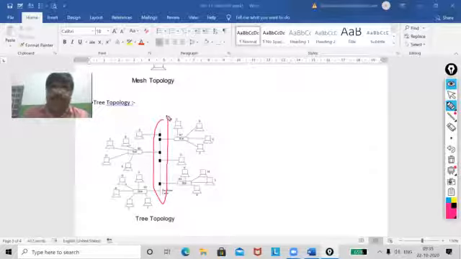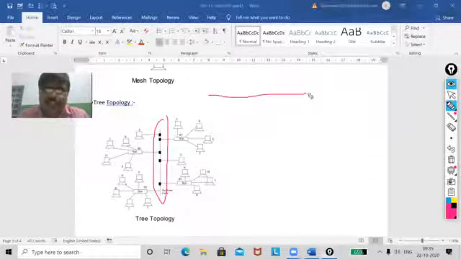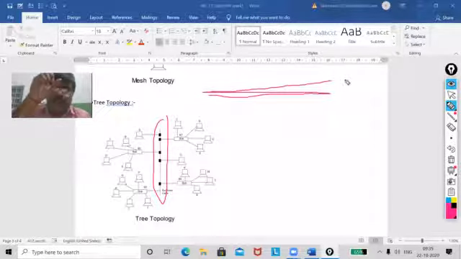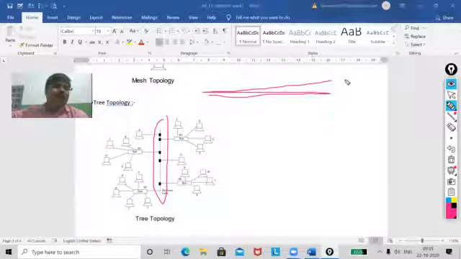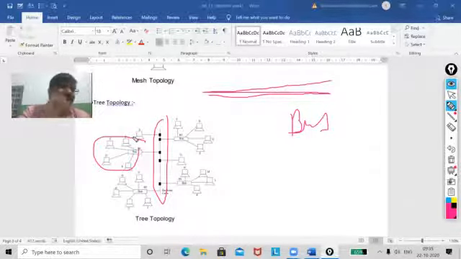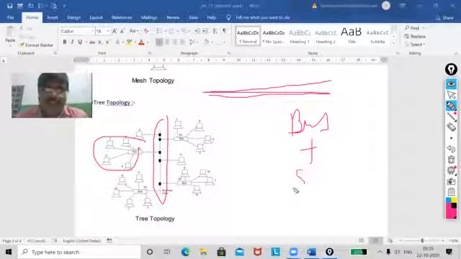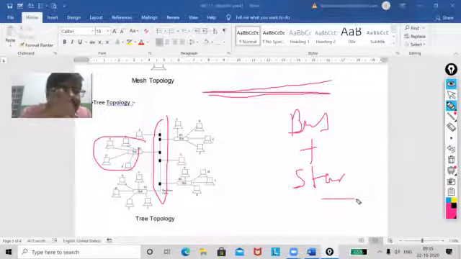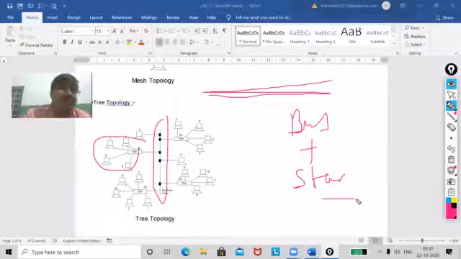Now see, my dear, this one is which type of topology? Bus topology, where we have a backbone cable. That's why I said bus. And this one is which type of topology? This is a star topology. So the combination of bus and star will make which type of topology? This will be called tree topology.